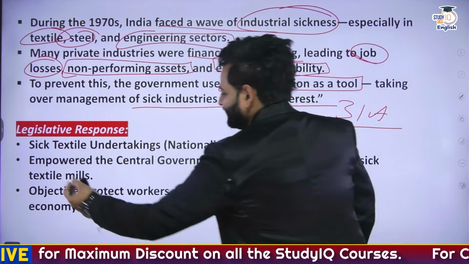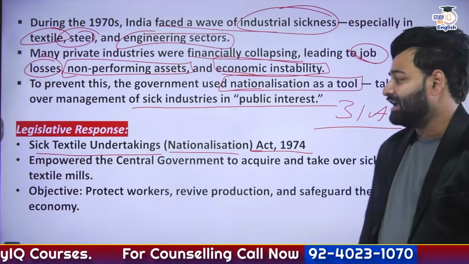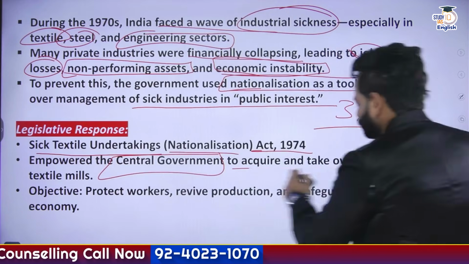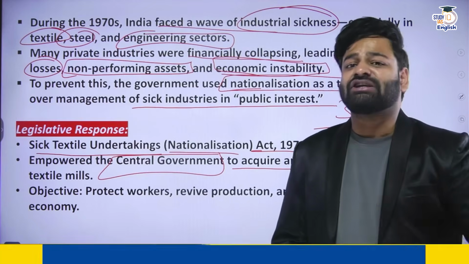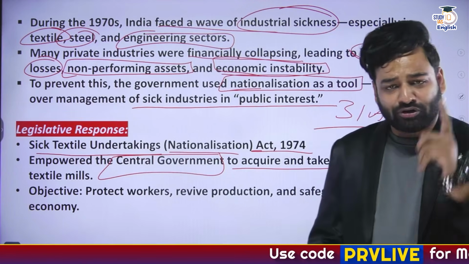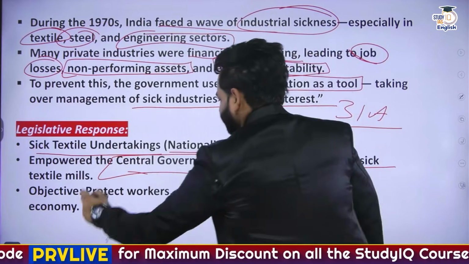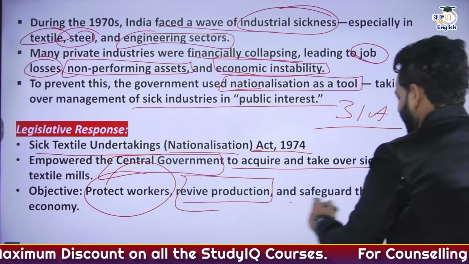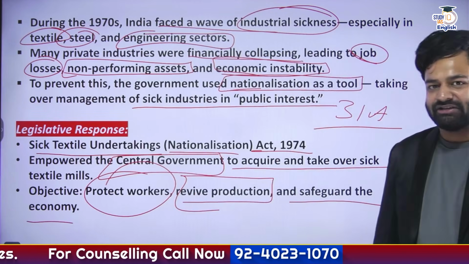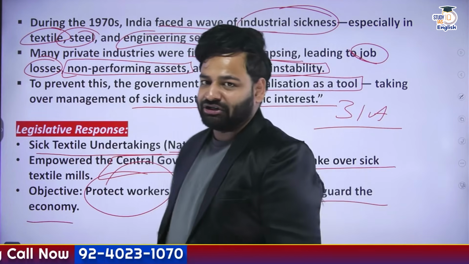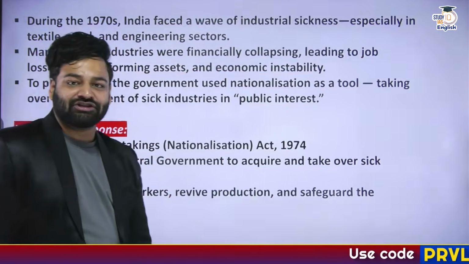So the Sick Textile Undertakings Nationalization Act of 1974 came into being. That literally empowered the central government to acquire and take over all the sick textile mills. And there was only one single objective. And what was that? The very same: protect against job loss, protect against any kind of economic instability. So protection of workers, revive production, and safeguard the economy. This was the only agenda at that time. So for that sake, the central government in 1974 enacted the Sick Textile Undertakings Nationalization Act.